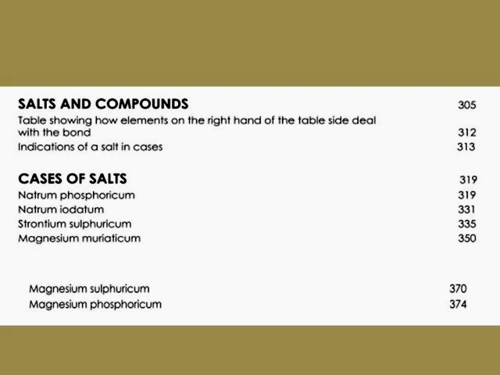Then there is another interesting chapter following the noble gases, which is that of salts and compounds. How would remedies which are salt remedies, for example magnesium phosphoricum, natrum muriaticum, how would these remedies present to you? Because here you do not have one element but 2 or 3 elements in the compound. So how would this complex picture of a salt present to you? And then of course there are several cases that I have illustrated of salt remedies.